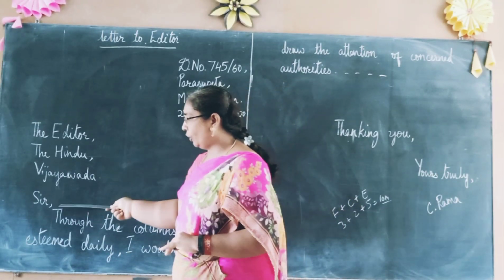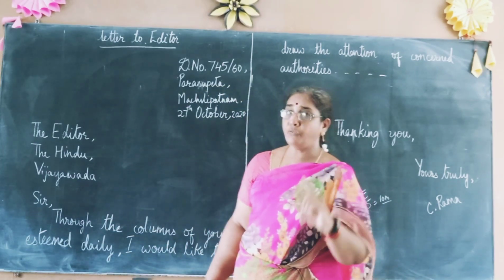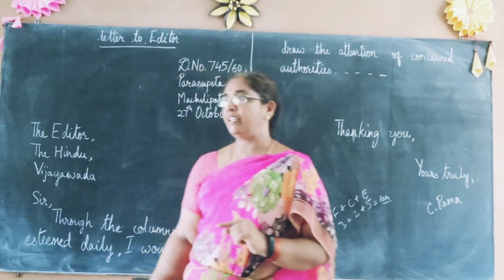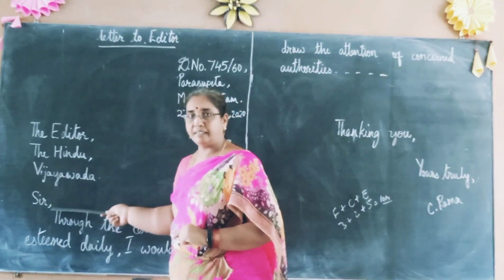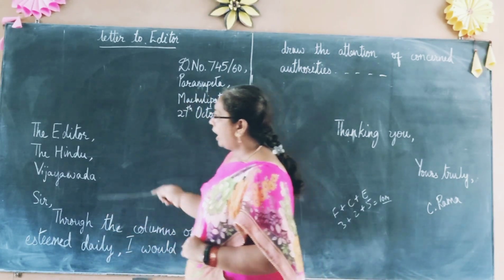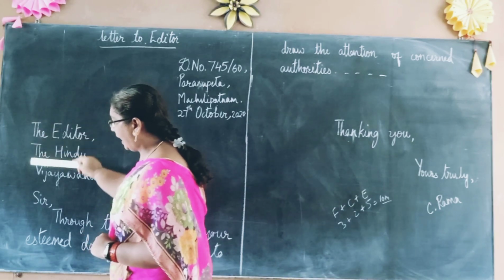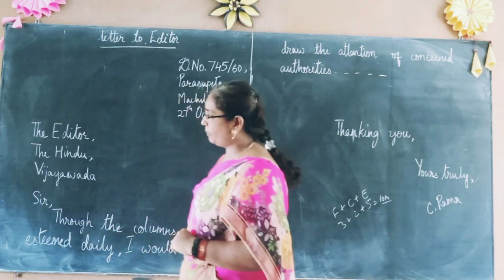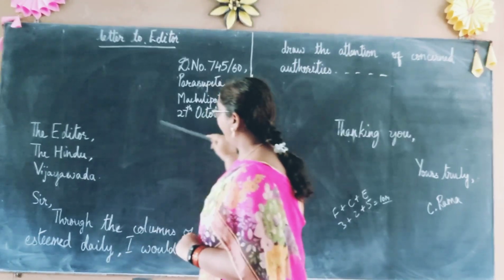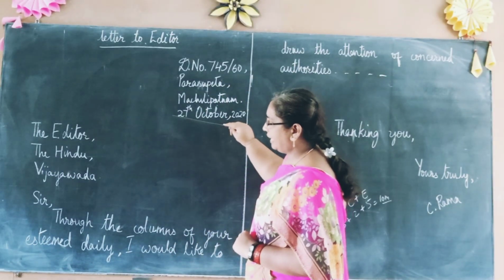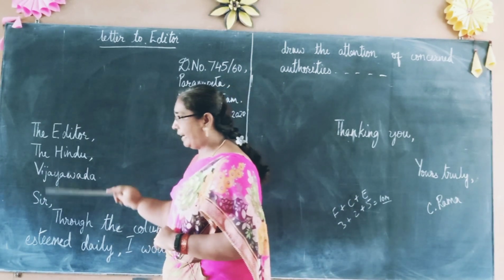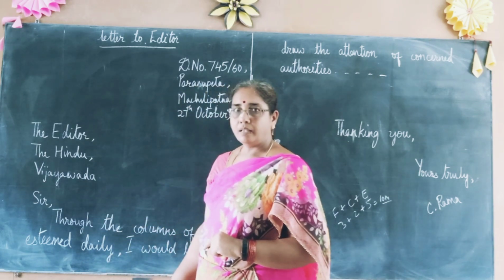Okay. From there we go to the salutation. In the formal letters, generally we write dear sir, dear madam. But when you write a letter to the editor, it should be only sir. You just write sir and put a comma. So what I have done is, all these things I have written near the margin. If that is my margin line, I have written everything in a straight line. I have to leave a line after writing the date. I leave one line and then I write the to address. After writing the to address, I leave one line and then I write sir, the salutation.